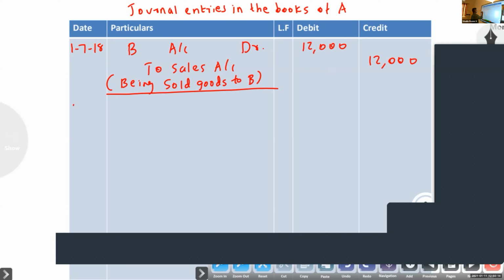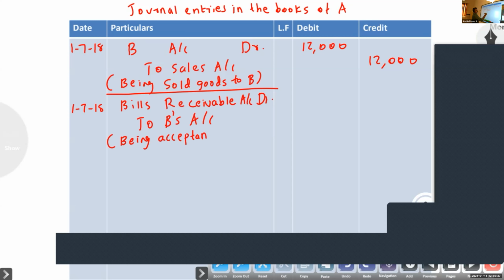Next, bills receivable account debtor to B's account, being acceptance received. Same amount.